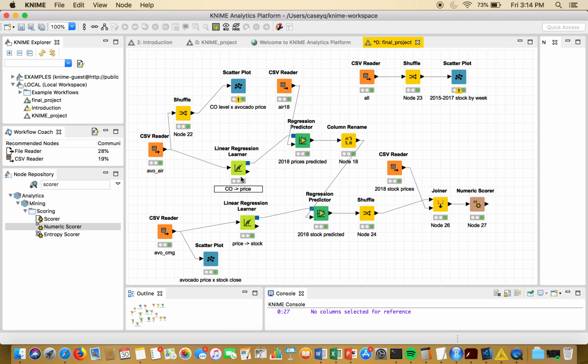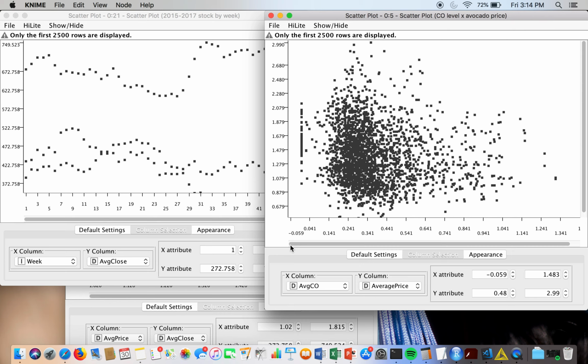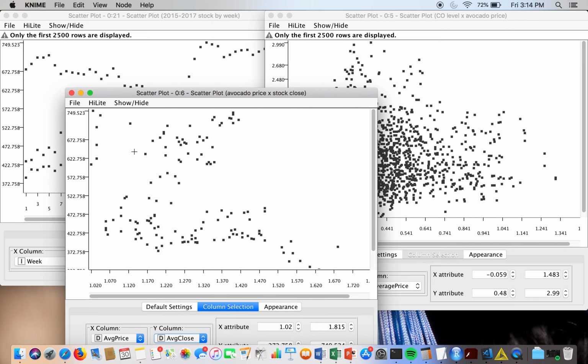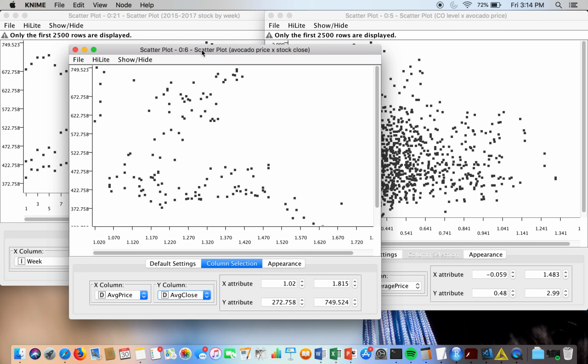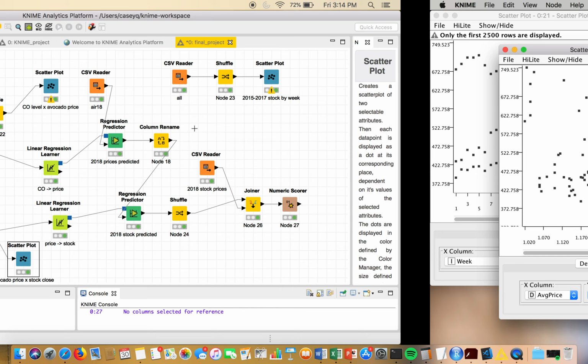So I made this linear regressor here, which models how the carbon monoxide levels affect the avocado prices per city. Similarly, down here, I looked at the avocado and the Chipotle data, and in this scatter plot, this one has a little bit more of a negative relationship between the two, but it's still not very clear because there's also some positive correlation over here. So we'll see what happens in the model.